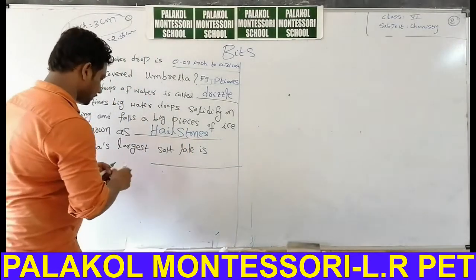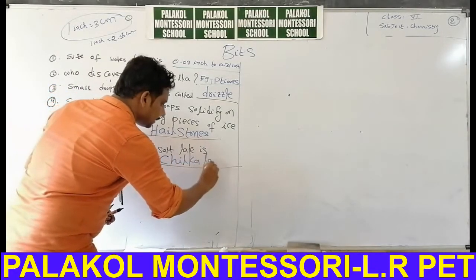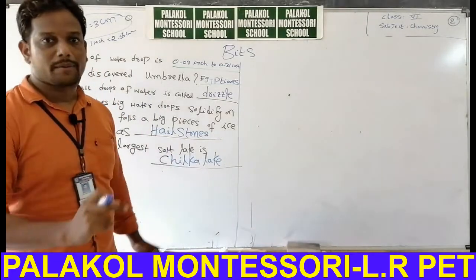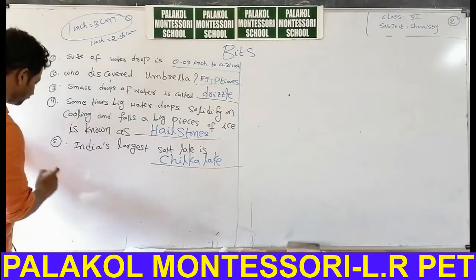Chilka Lake, very, very important bit. India's largest salt lake is Chilka Lake, which belongs to Odisha state. Okay, another important bit.